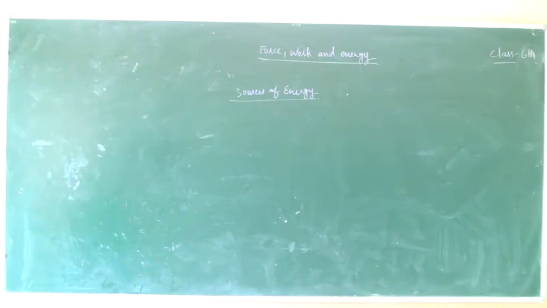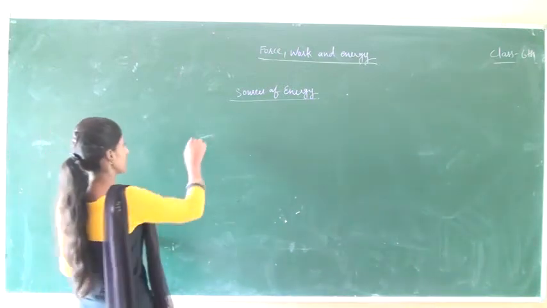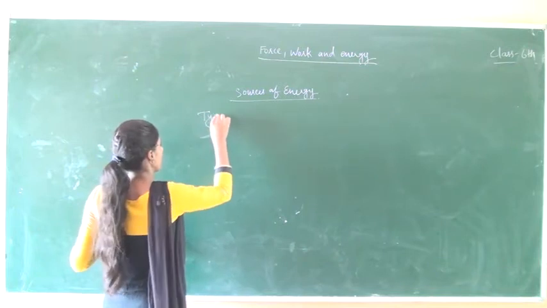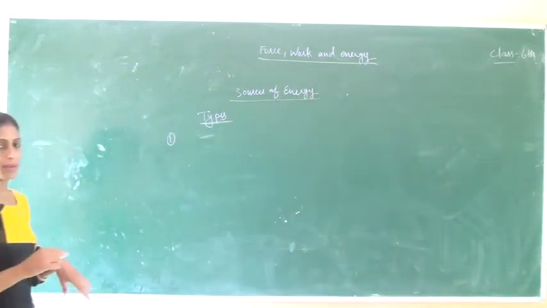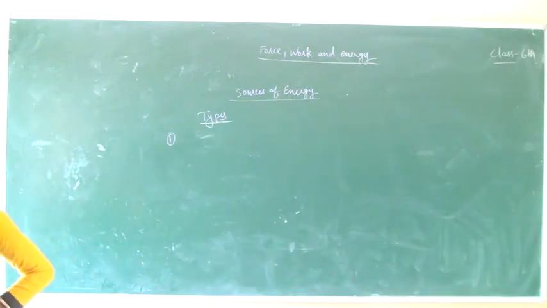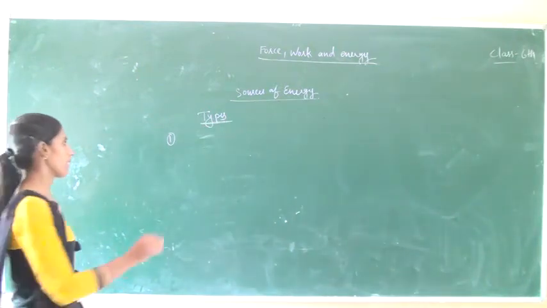Sources of energy. In this, we have a wide variety of sources of energy such as sun, wind, earth, water, coal, diesel, natural gas, etc. Due to this, there are many types of sources of energy. First is renewable source of energy and non-renewable source of energy.